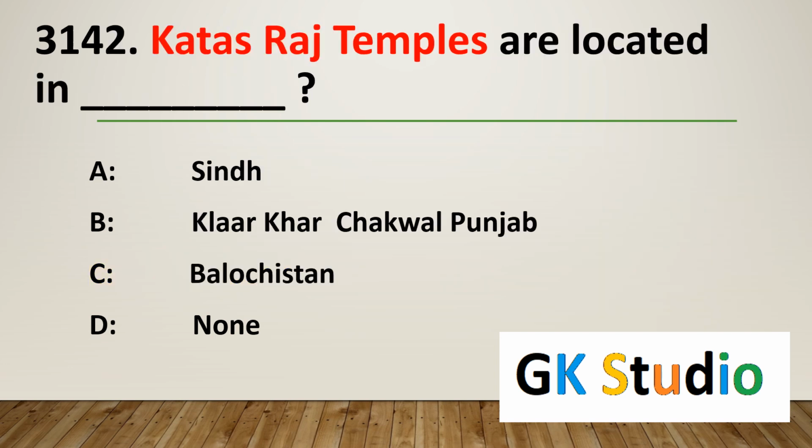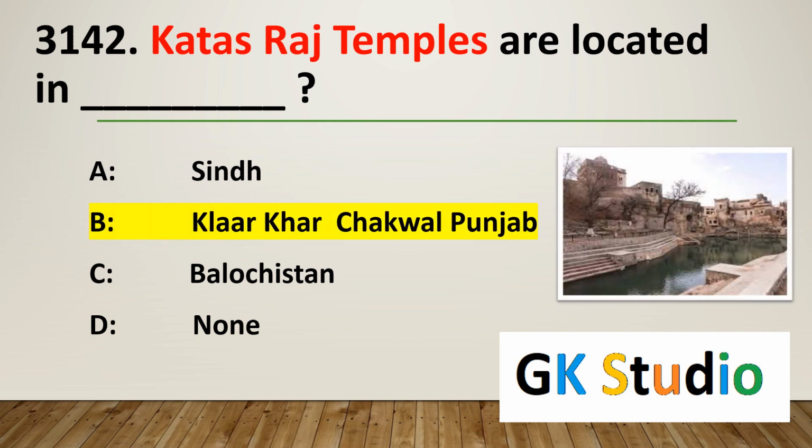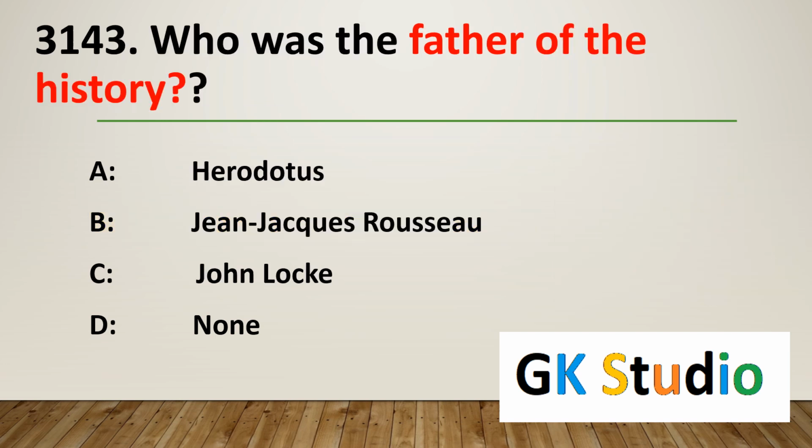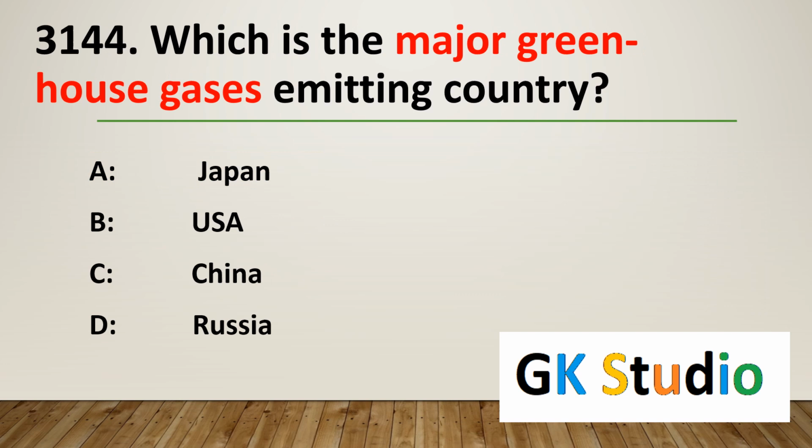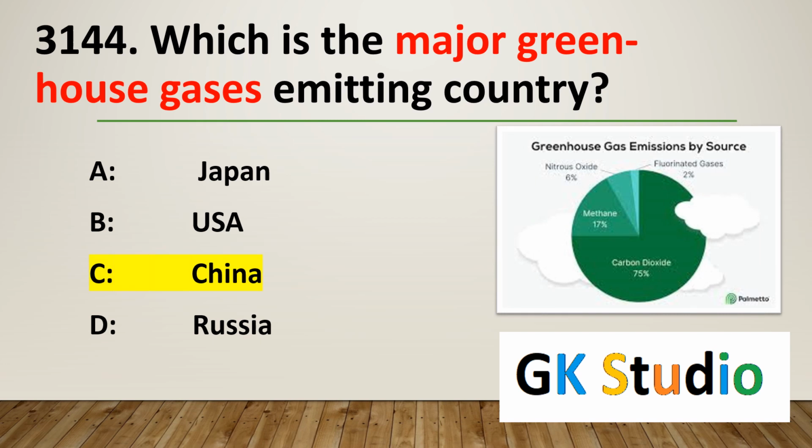Katas Raj temples are located in Chakwal, Punjab. Katas Raj temples are located in Kalar Kahar, Chakwal, Punjab. Who was the father of history? Herodotus is the father of history. Which is the major greenhouse gases emitting country? China is the major greenhouse gases emitting country.